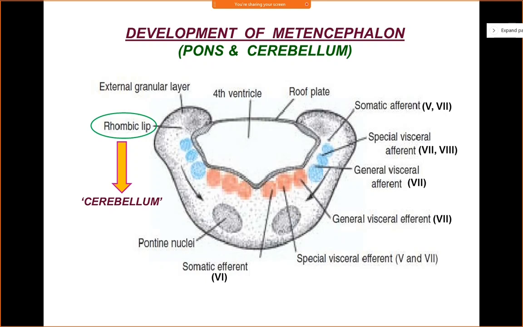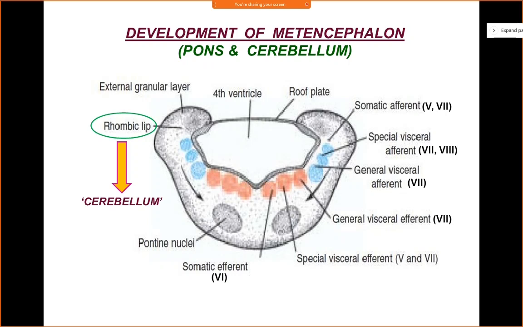The seventh cranial nerve will carry special sensations of taste from the anterior 2/3 of tongue, and the eighth cranial nerve, the vestibulocochlear nerve, will carry the special sensations of hearing and balance.